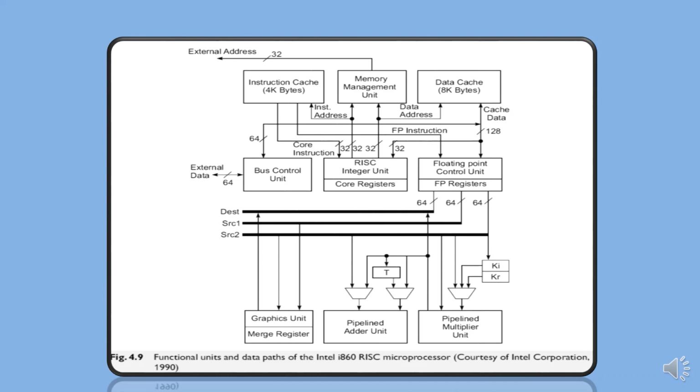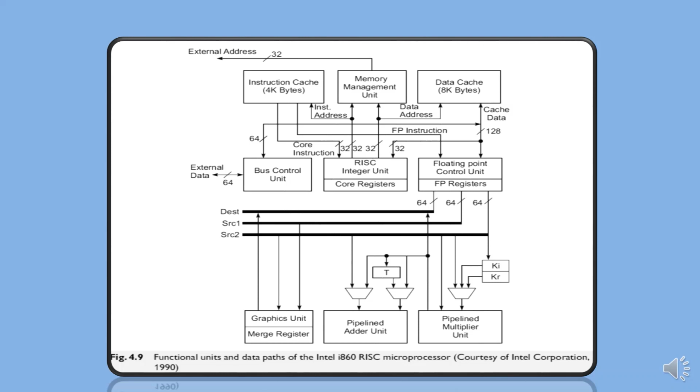All external or internal address buses were 32 bits wide, and the external data path or internal data bus was 64 bits wide. However, the internal RISC integer ALU was only 32 bits wide.